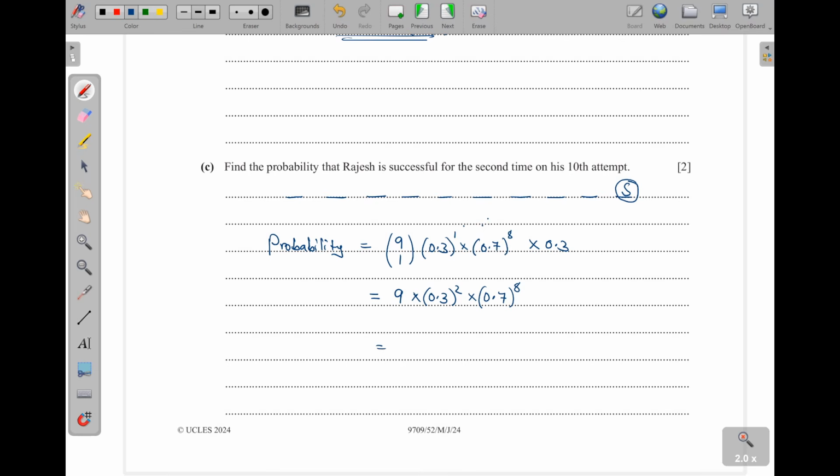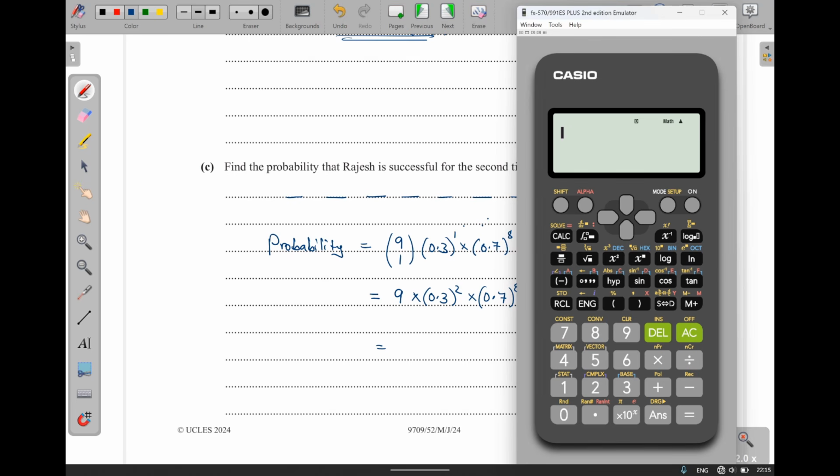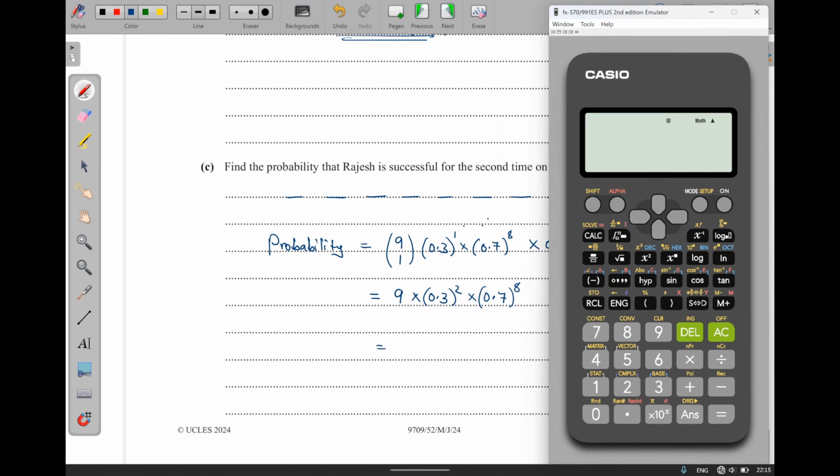So what do we get altogether? 9 times 0.3 squared times 0.7 to the power 8. So to 3 significant figures, there we shall write 0.0467.